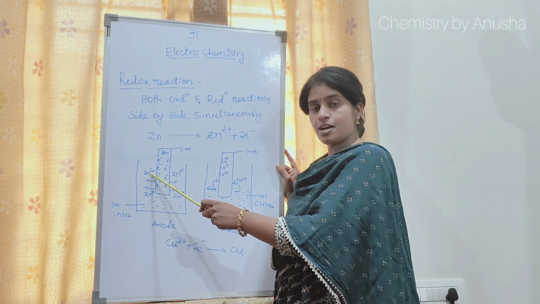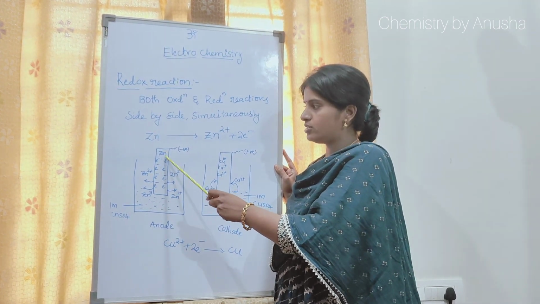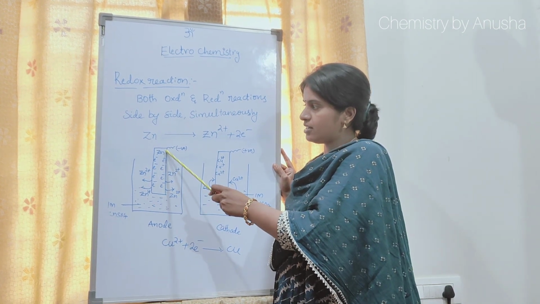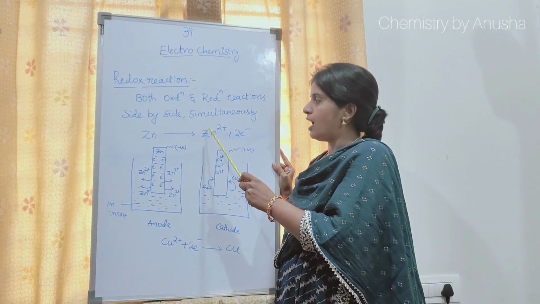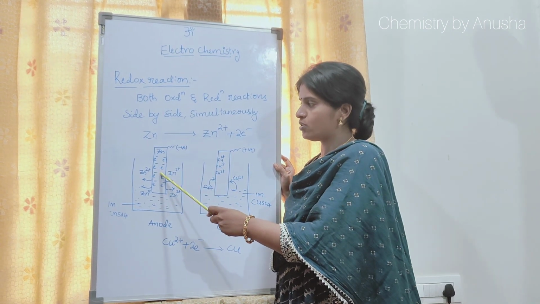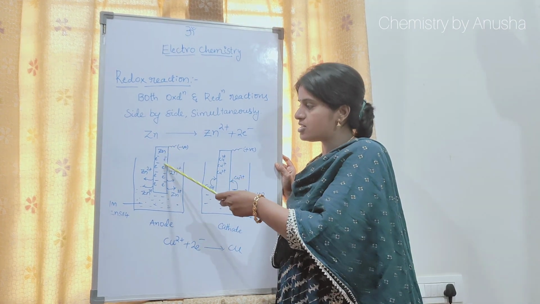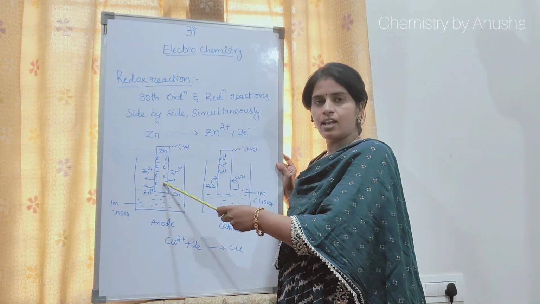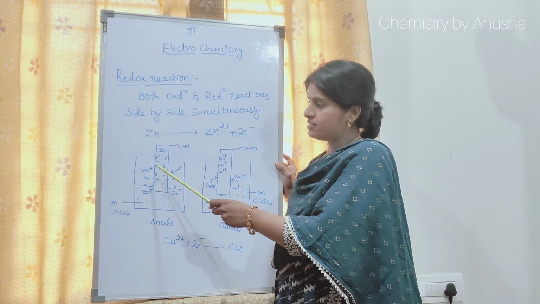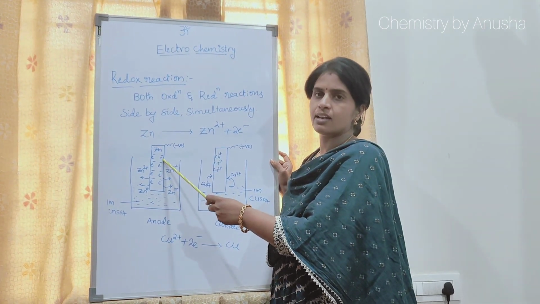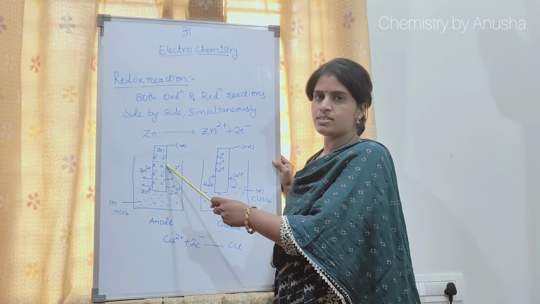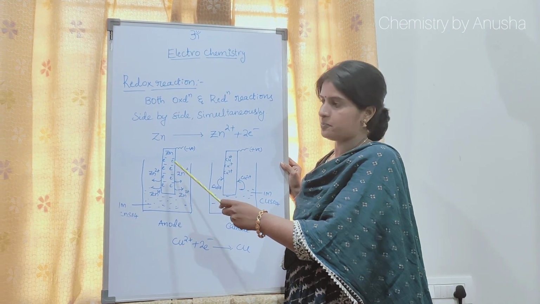The zinc is converted into zinc 2 plus, which comes into the solution, and the electrons remain on the zinc rod, so that this zinc metal attains a negative charge. In the cell, this zinc metal attains negative charge by the oxidation, so the anode will always get negative charge. We know this point.